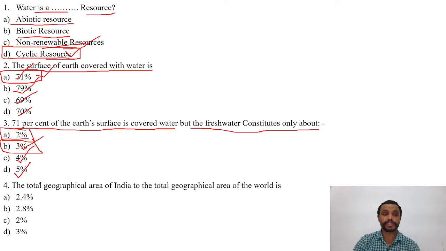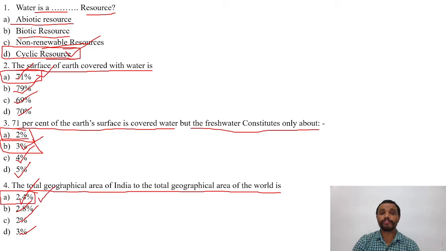Now the next question is, the total geographical area of India to the total geographical area of the world is: options are A, 2.4%; B, 2.8%; C, 2%; D, 3%. The right answer is A, that is 2.4%.